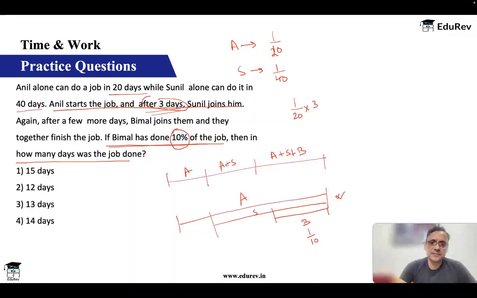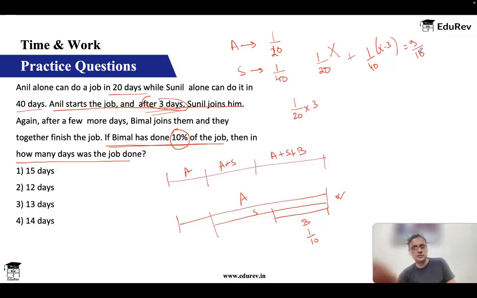So let's say the total work has taken X days. Anil has worked for all the X days, so he does 1 by 20 per day. X days, he will do X by 20. And Sunil joined 3 days later, so he worked for X minus 3 days. He has worked for 3 days less, and he has done 1 by 40 per day. So this is the work done by Anil and Sunil, which should be equal to 90%, 9 by 10. Not full, because Bimal has also done 10%. Is this equation clear?